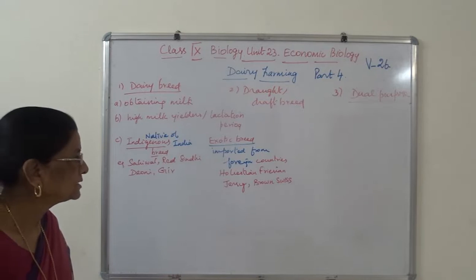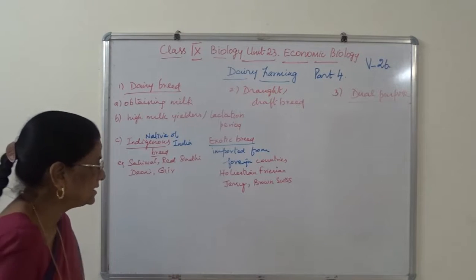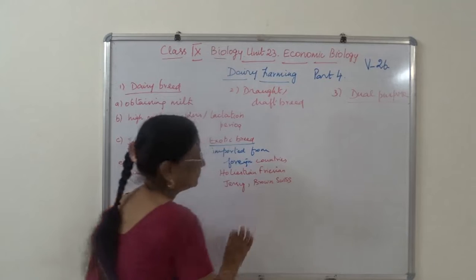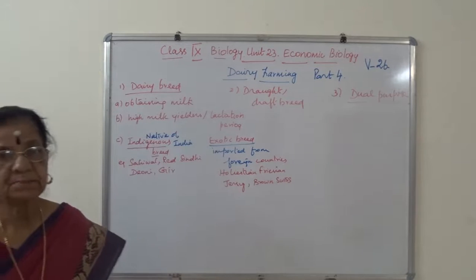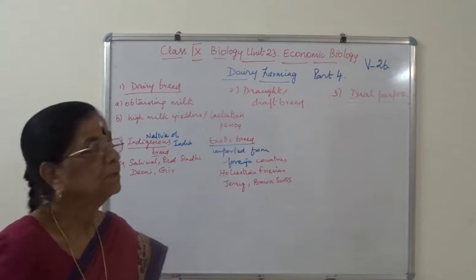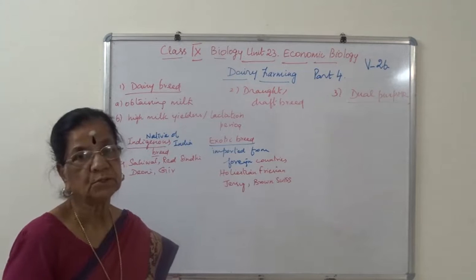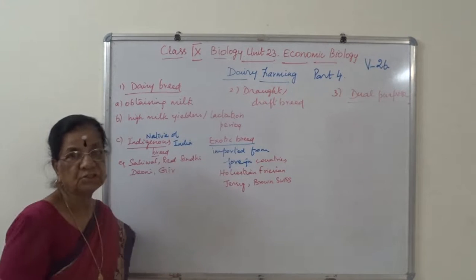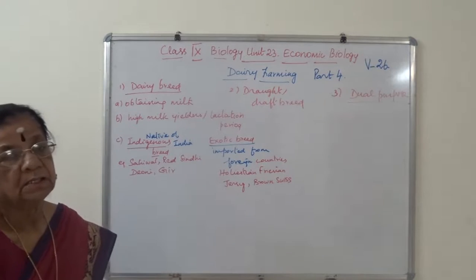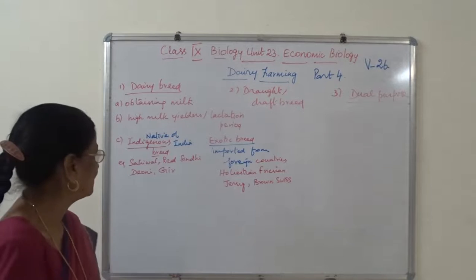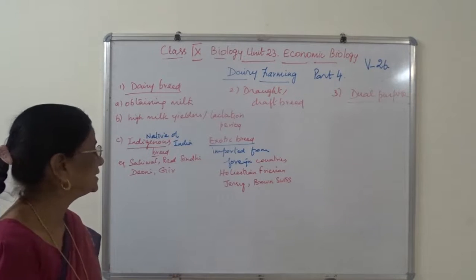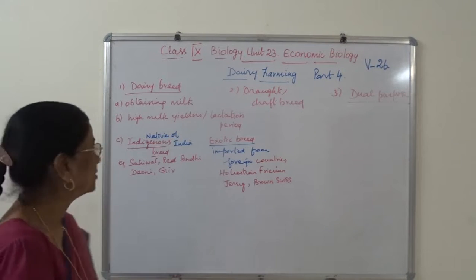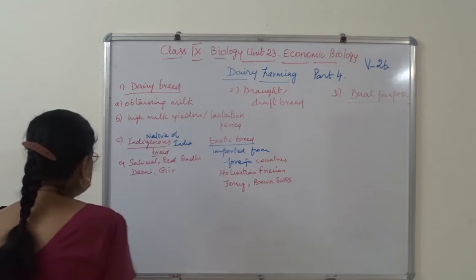Example, Holstein Friesian, Jersey and Brown Swiss. Following this video description, we have a picture presentation. There we have pictures for all these examples, Sahiwal, Red Sindhi, Dione, Gir.